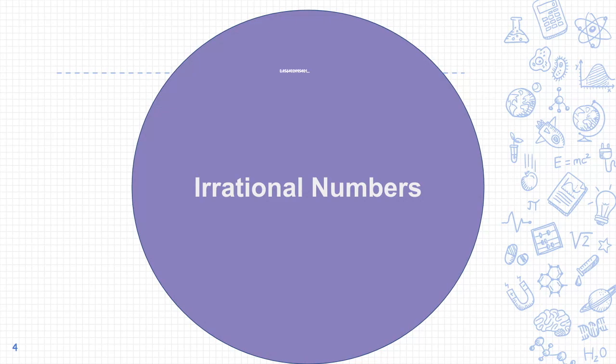So, for example, the number 0.4564024954001, etc., etc., etc. This number is a decimal. It is in decimal form. But notice that there are no patterns. It doesn't repeat like 0.33333333 or 0.18181818. All of the numbers seem to be random. And if we were to continue on this decimal, then it would just keep going and going and going. So because it doesn't terminate and because none of the numbers repeat, it's considered irrational.